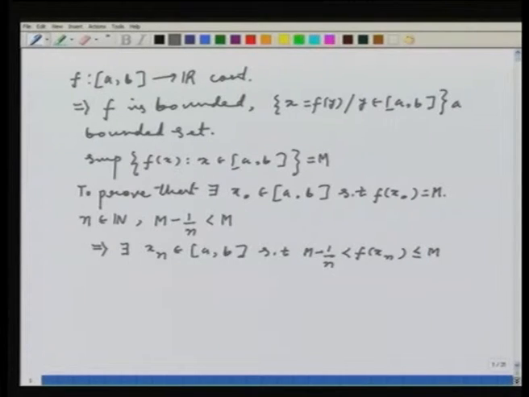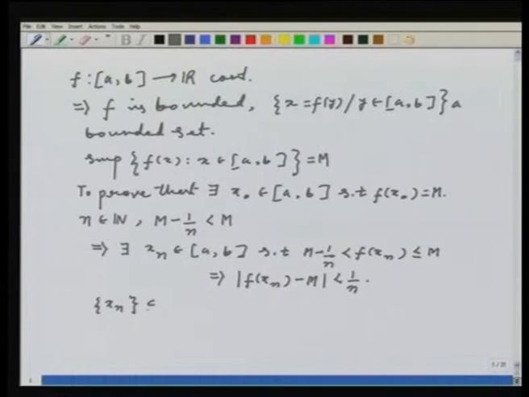Okay, good. This in turn implies that mod of f of xn minus m is strictly less than 1 by n. So finally, I have managed a sequence because this is happening for every n.